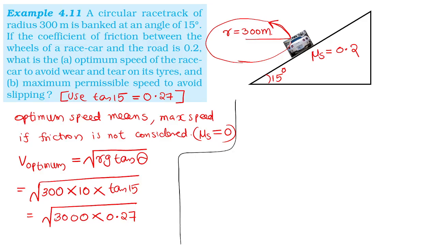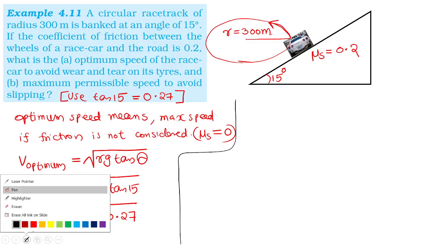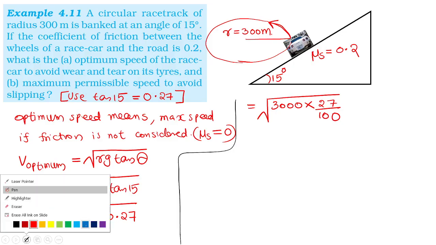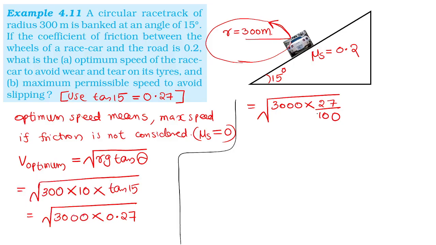So what is the product? 27 into 3, 81. Or you may do one thing for the simplification. 3000 into 0.27, which is 27 by 100. Understood? Is it correct? Yes, 0.27 is 27 by 100. But I think you will not be getting a good answer. But 0, 0 cancelled.